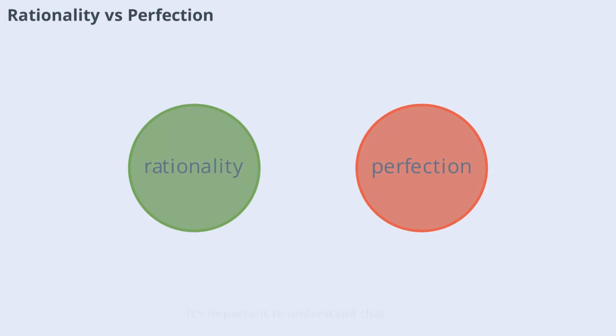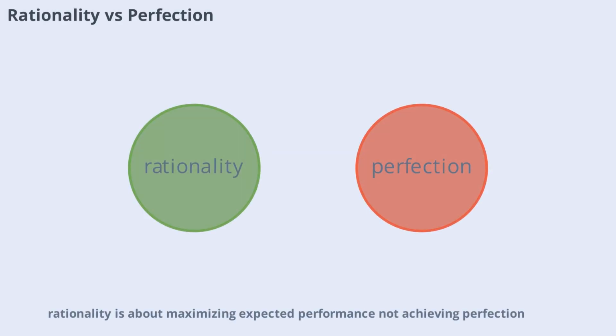It's important to understand that rationality is about maximizing expected performance, not achieving perfection. Rational agents make the best choices they can with the information they have, while perfection would require complete knowledge of all outcomes. Rationality does not require omniscience. Instead, it relies on gathering information and exploring the environment to improve future decisions. This ongoing process is what enables agents to learn and adapt over time.